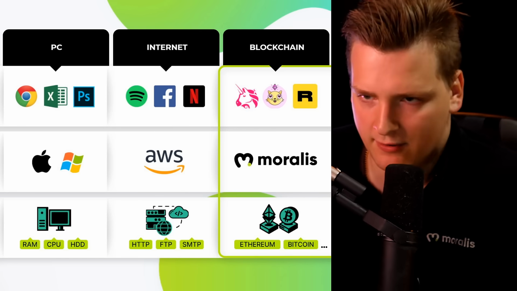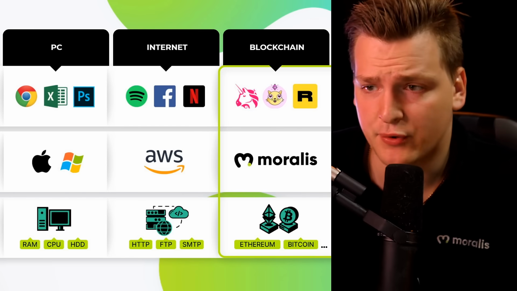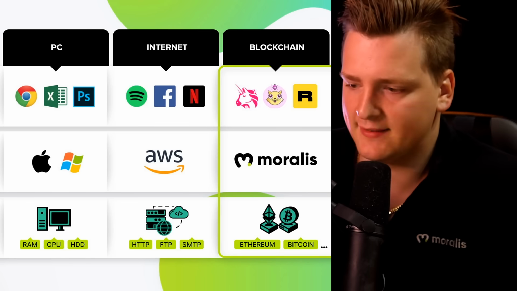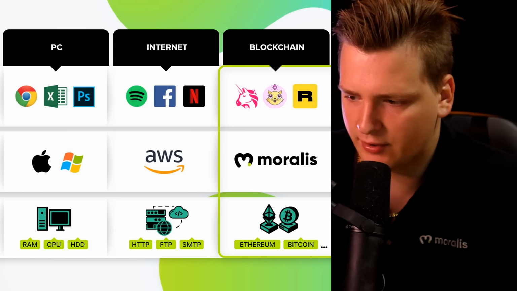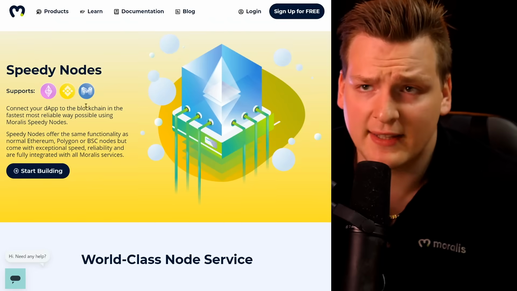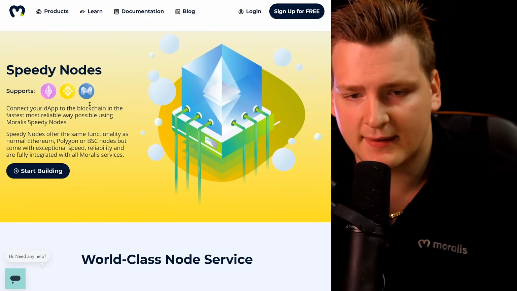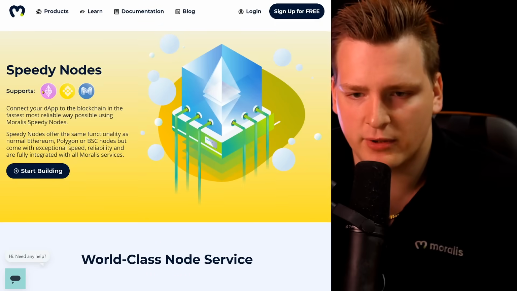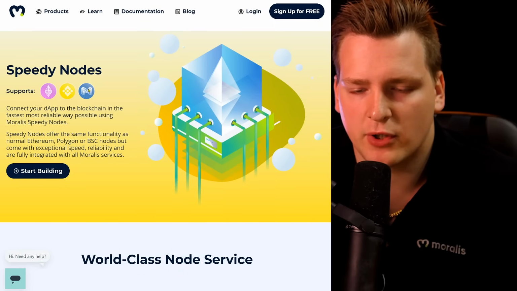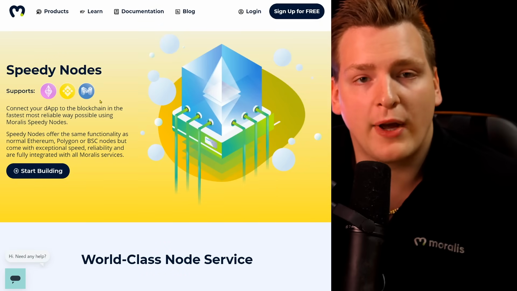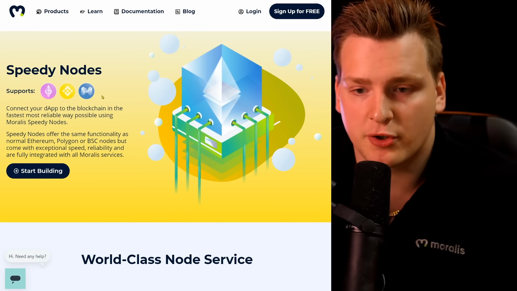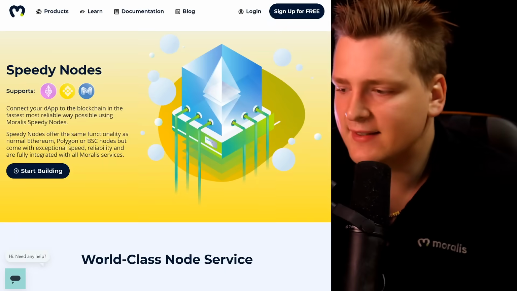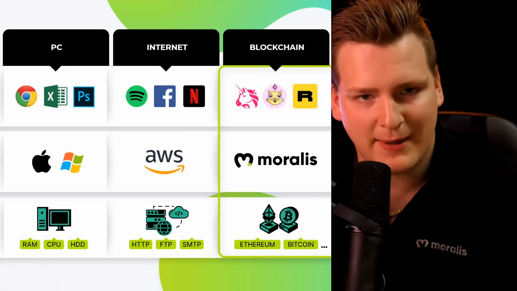Not only are we giving all of this to you right now, you can start using it for free at moralis.io, and we have very generous plans. We also have things such as, for example, full node. So basically you get 5 million daily requests for free to our full archive node. So for example, Binance Chain full archive node, Matic full archive node, Ethereum full archive node. Also we added Arbitrum. So now there's Arbitrum as well, which you don't see here on the screen, but also Arbitrum. And this is all very, very special.